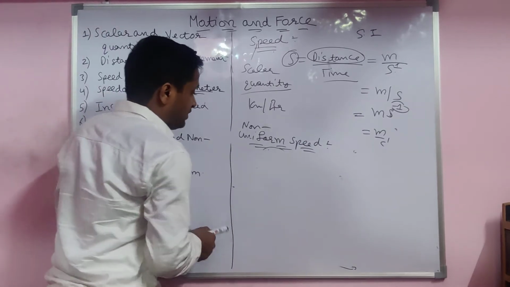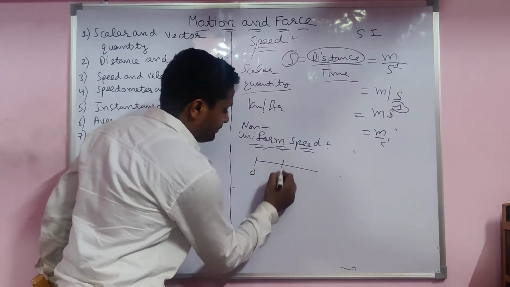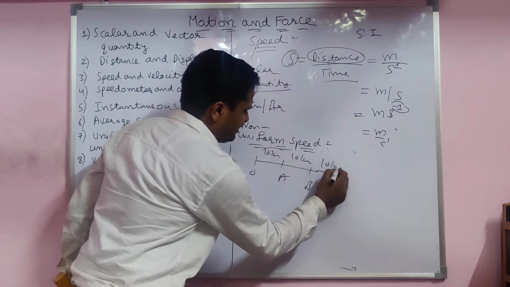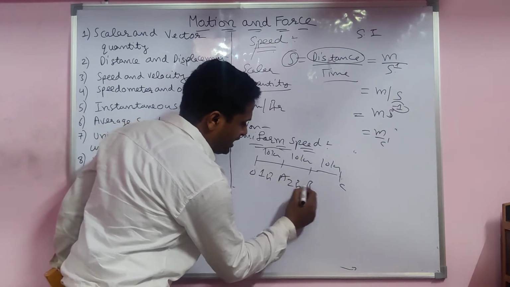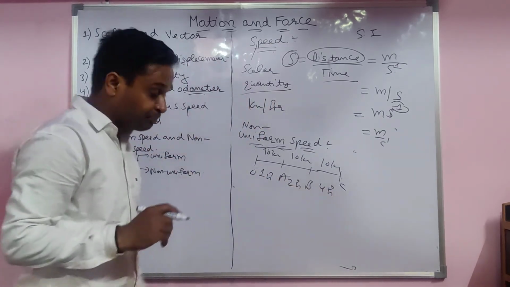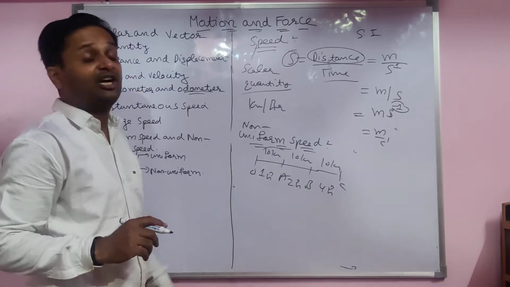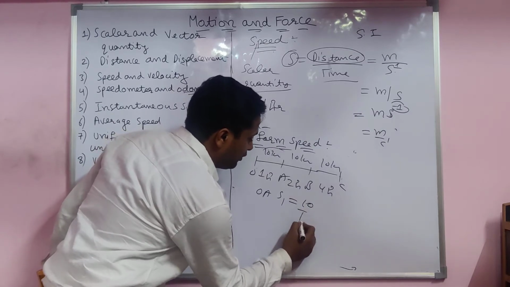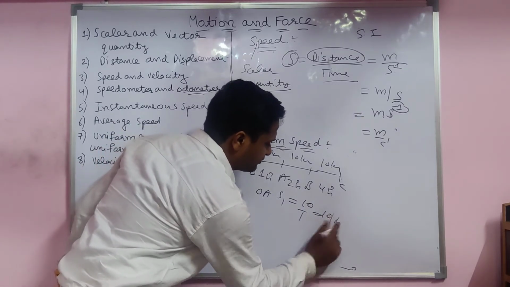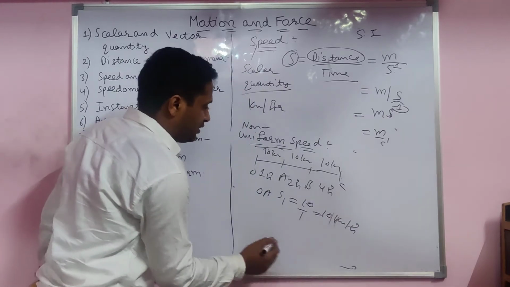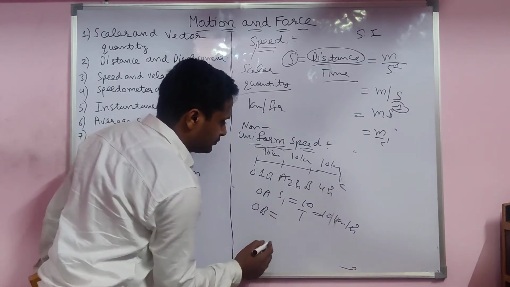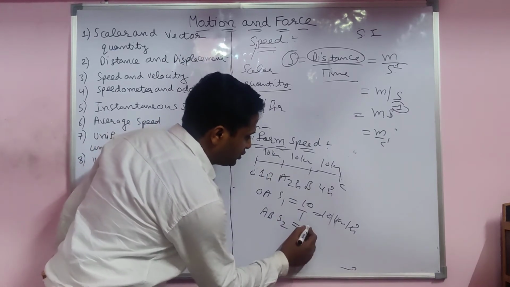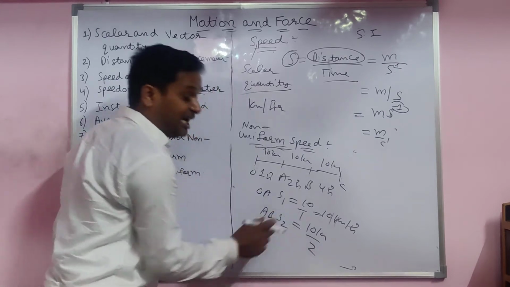Or when a body covers the same distance, 10, 10, 10, but here 1 hour, here 2 hours, here 4 hours. Then again count the speed. S1 is 10 upon 1, 10 kilometer per hour. You count AB directly. S2 is again 10 kilometer upon 2, but their timing is not equal.